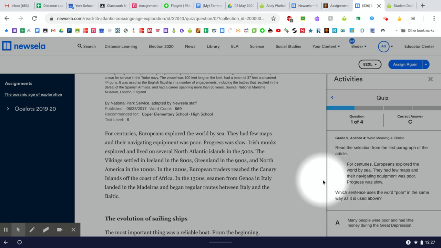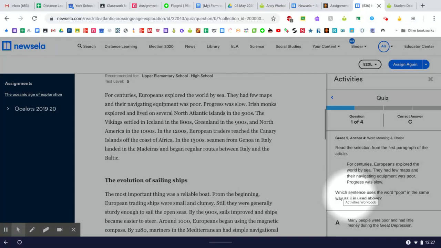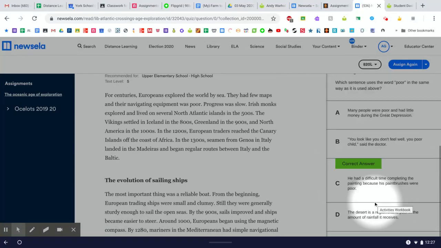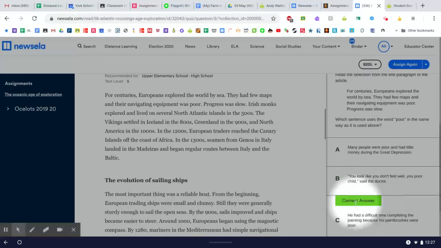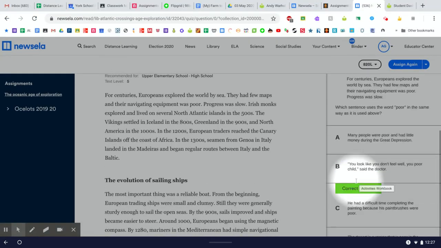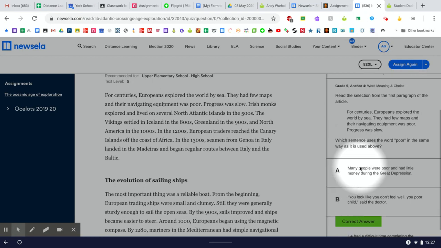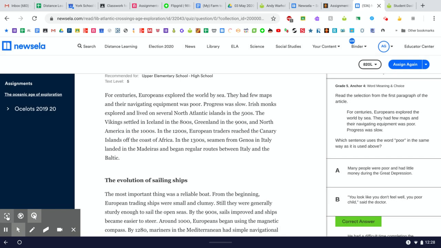That's actually 3 sentences. And the question is, which sentence uses the word poor in the same way as used above? And then you were given 4 sentences. As you can see, the correct answer is C. But let's take a look at those 4 sentences first. Sentence A says, many people were poor and had little money during the Great Depression.